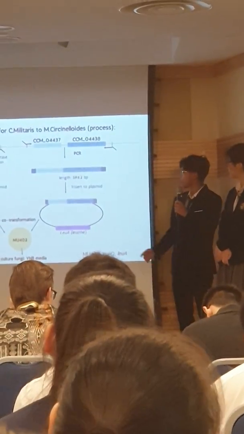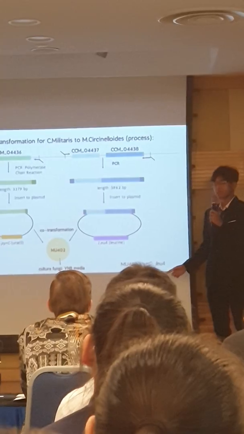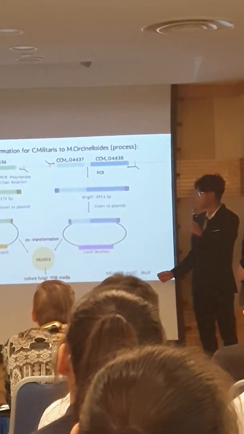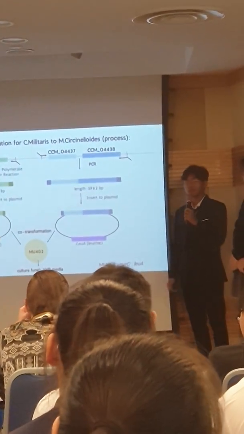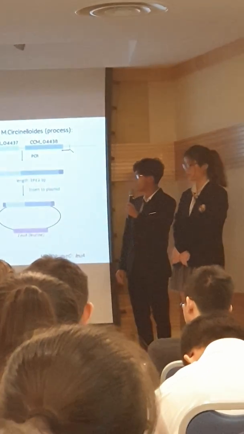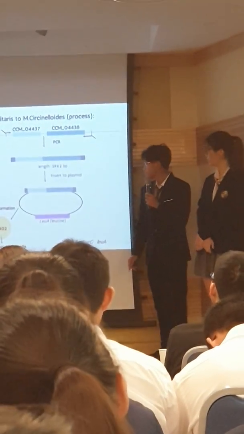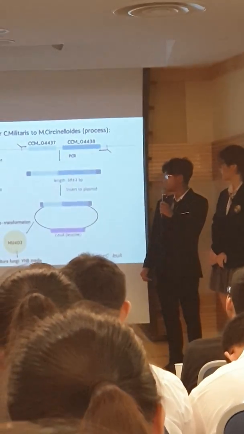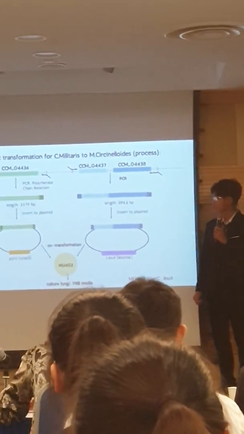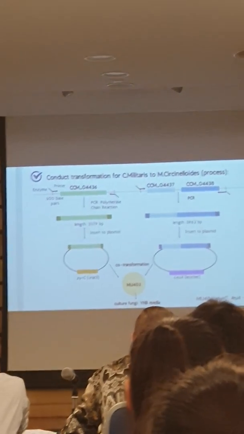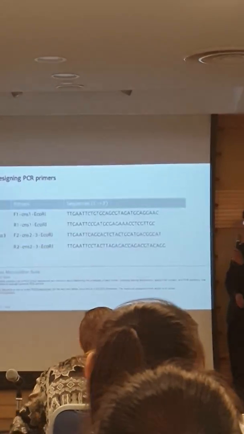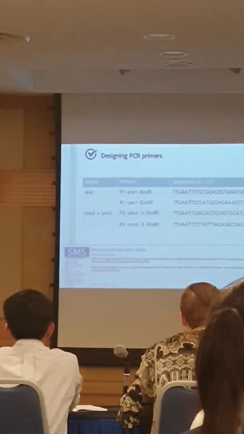We use uracil and leucine as the marker genes because Mucor saccharinoides needs these two chemicals in its culture media to grow. So we identify the transformant strains. And lastly, we designed the forward and reverse primers for both plasmids.